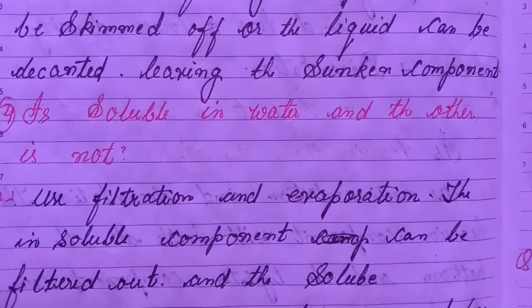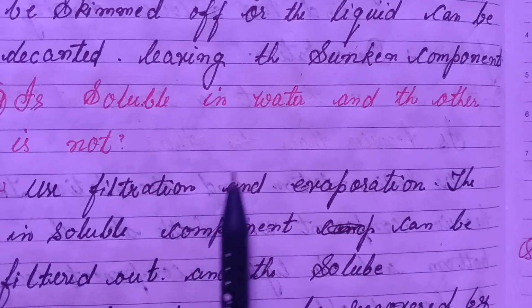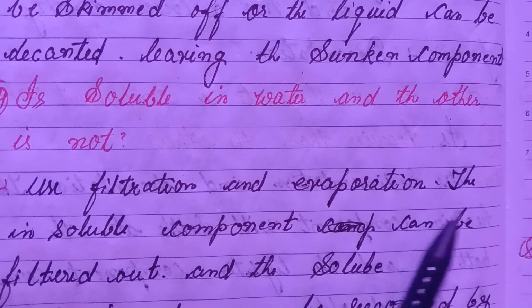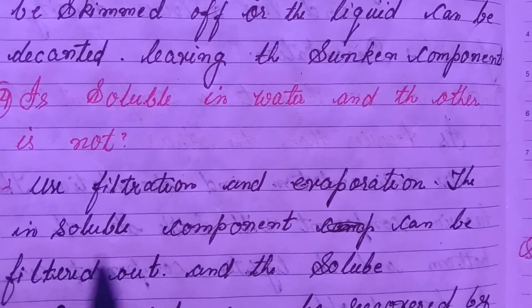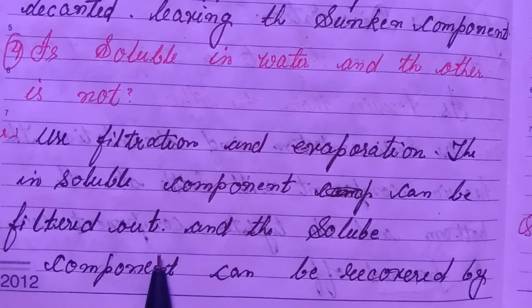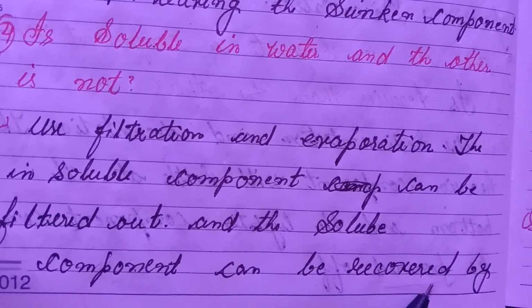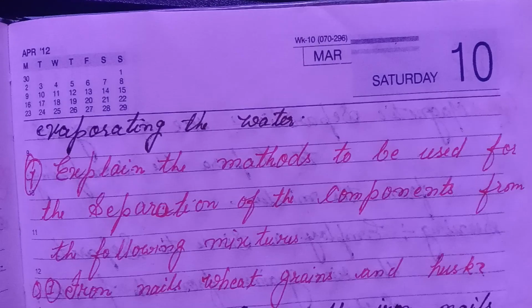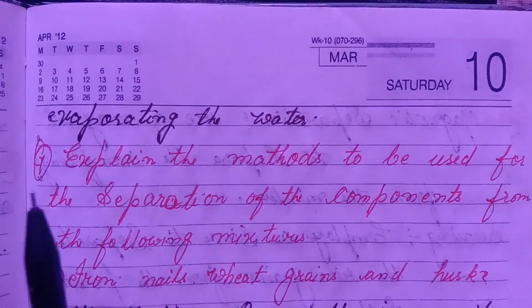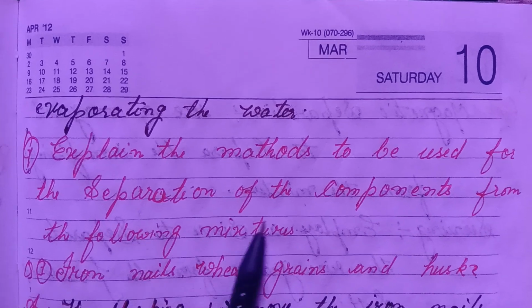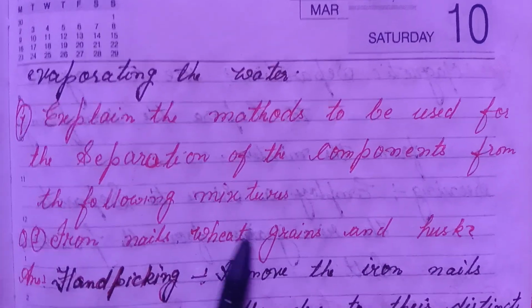Fourth, one is soluble in water and the other is not. Answer: use filtration and evaporation. The insoluble components can be filtered out and the soluble components can be recovered by evaporating the water.